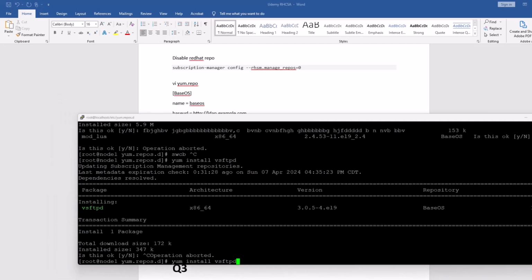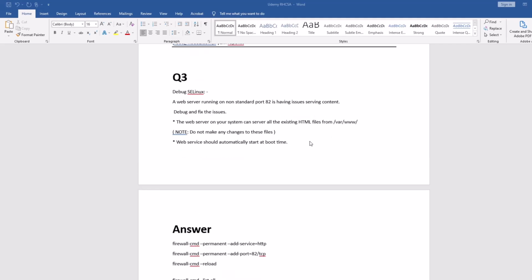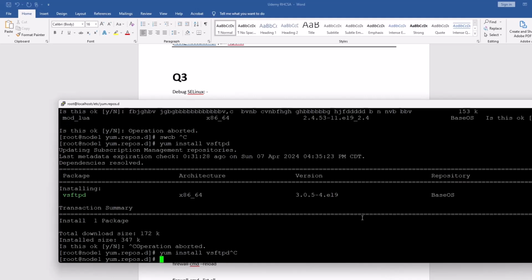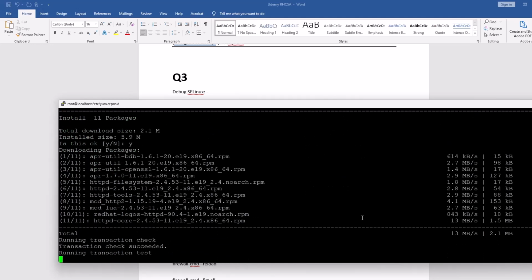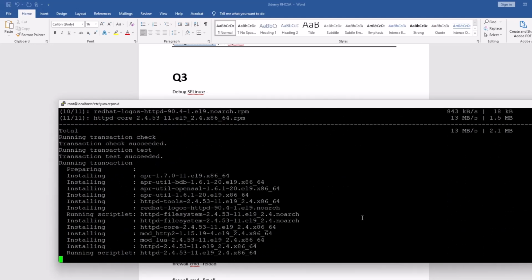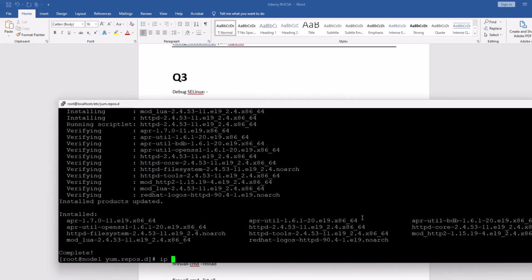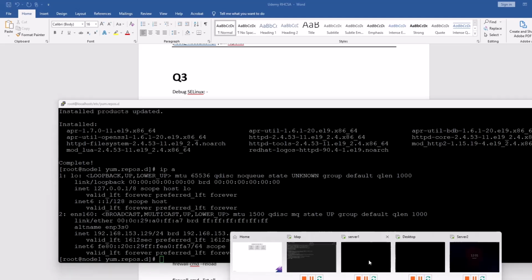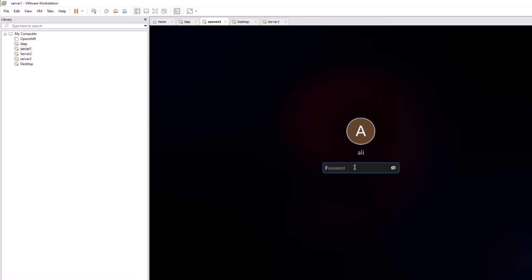The command is yum install vsftpd. Okay, the third question I'm talking about is about SELinux and Apache configuration, right? So if you want to prepare for your question, you have to install the Apache server. After you install it, on server 1, I can tell you how you can check it.